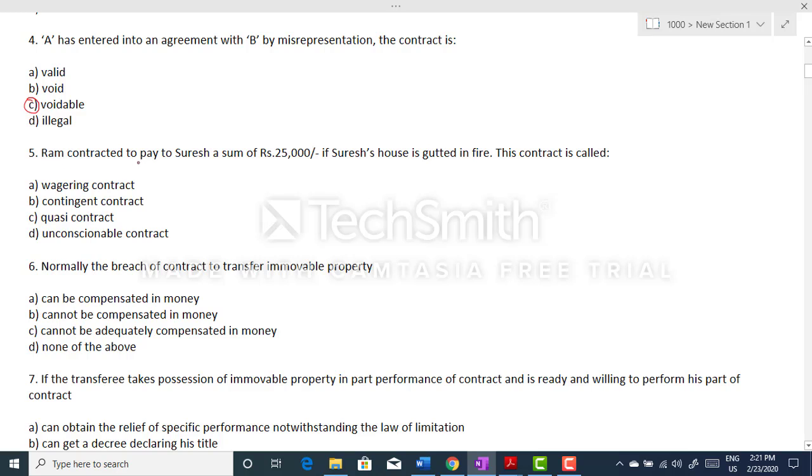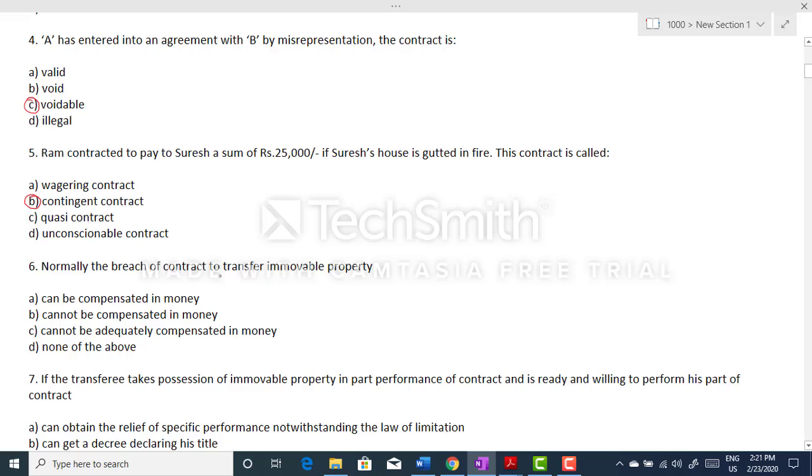Ram contracted to pay to Suresh a sum of 25,000 rupees if Suresh's house is gutted in fire. This contract is called contract of. We have four options here, and the correct option is option B, that is contingent contract. Let's move next. Question number 6.